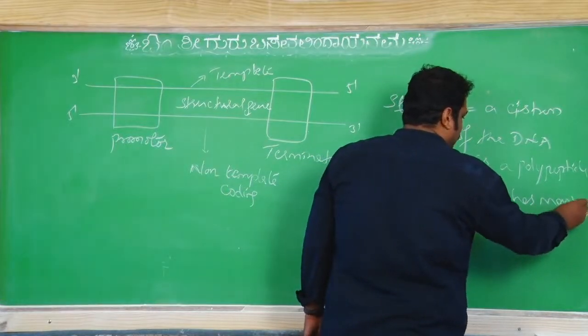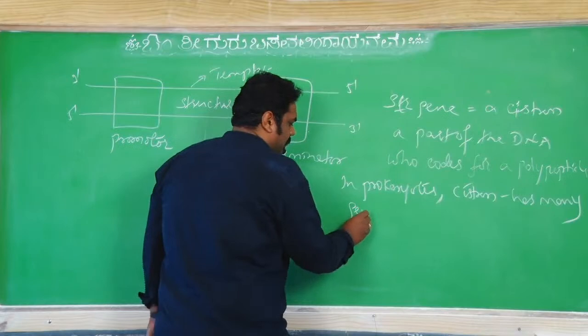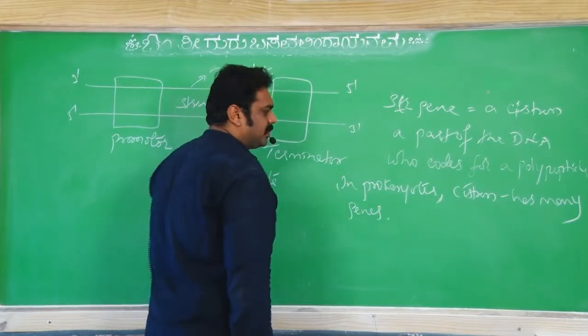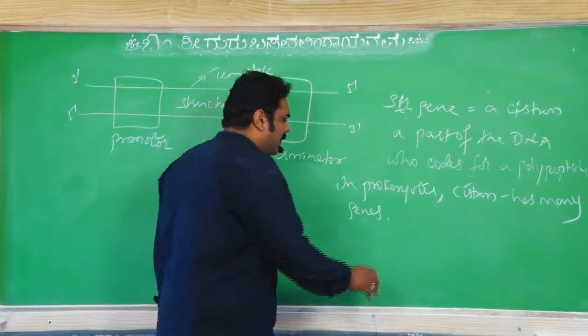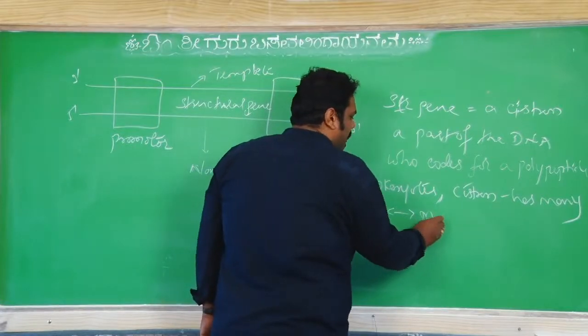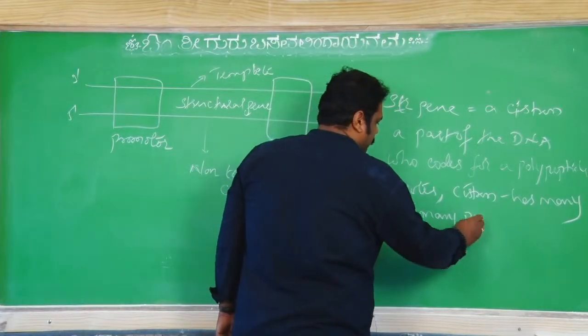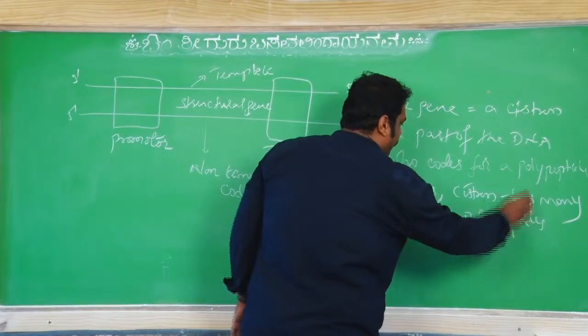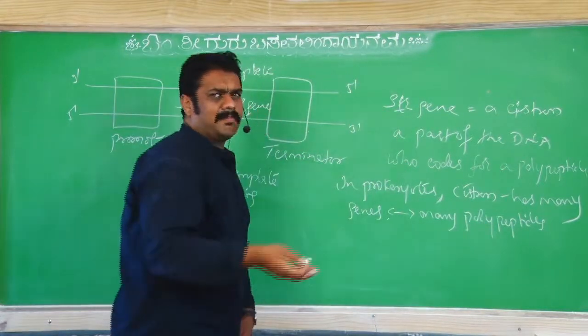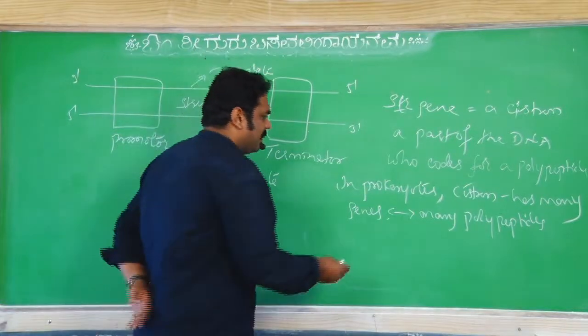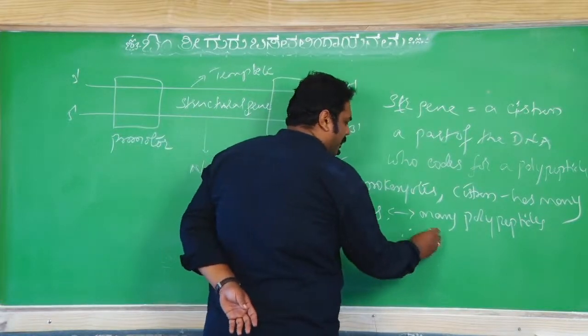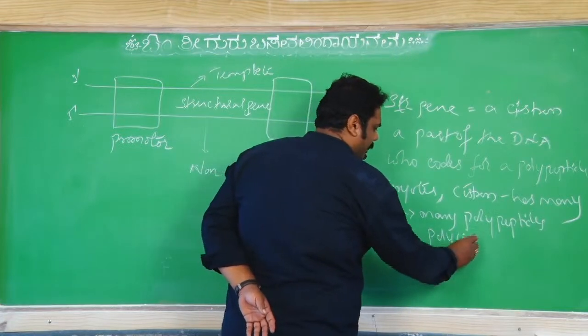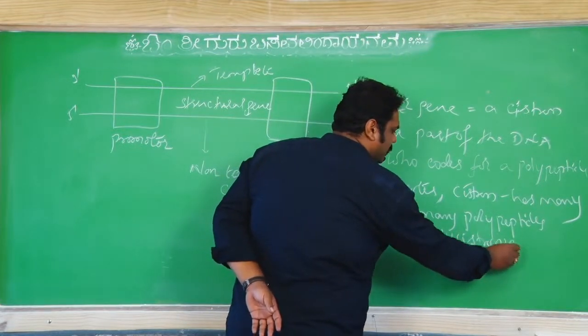Many genes means many polypeptides, many different forms of proteins. Therefore, it is called polycistronic.